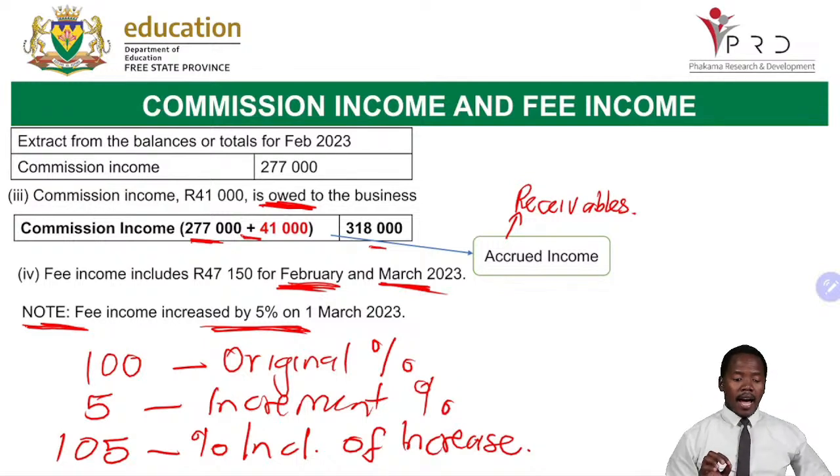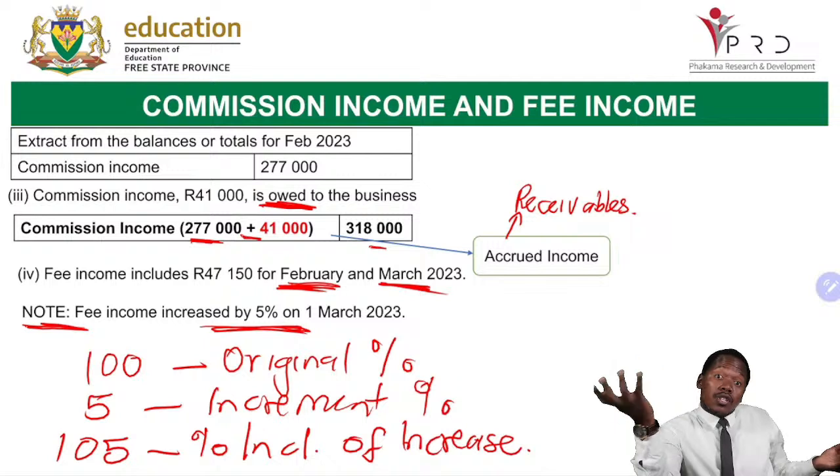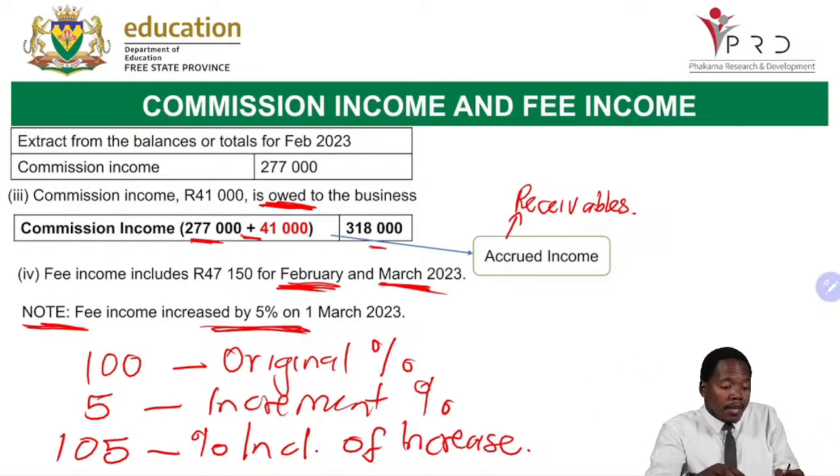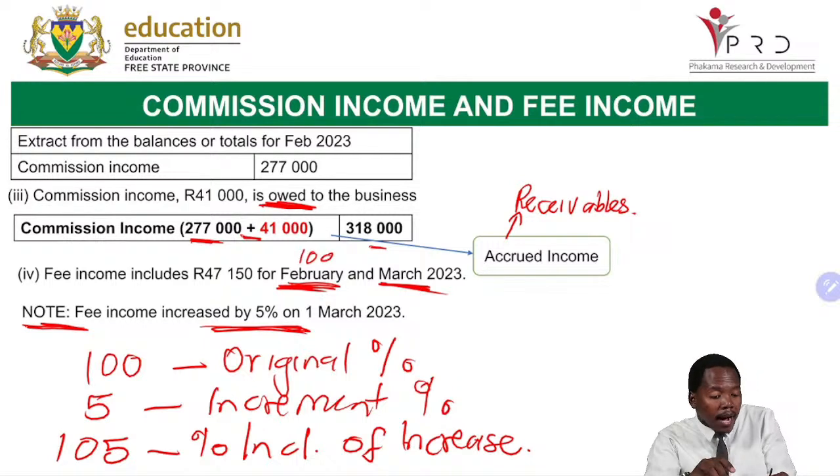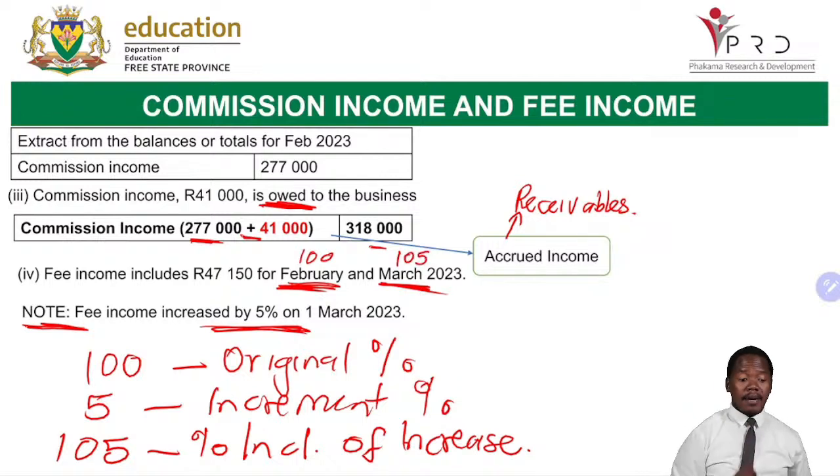Okay? Now, let us check. In February, there was no increase, so in February it is 100%. But in March there was something. In March it was 105. Why am I saying it's 105? It was 100% plus the increase of 5%.